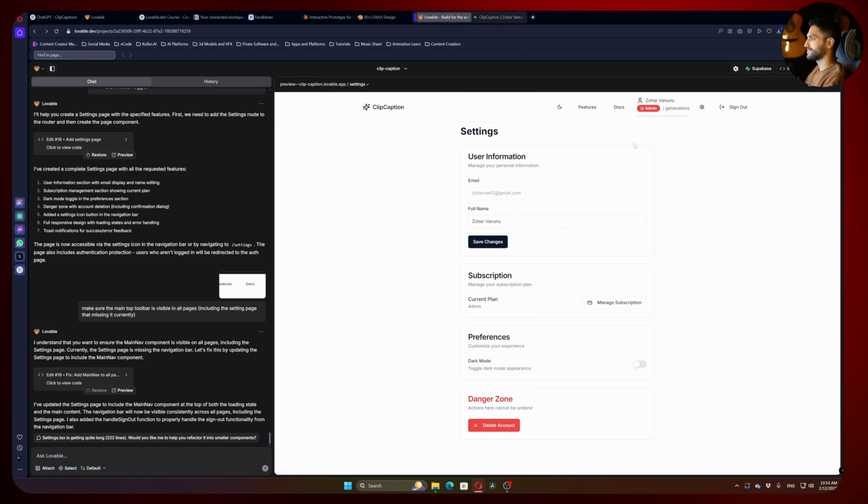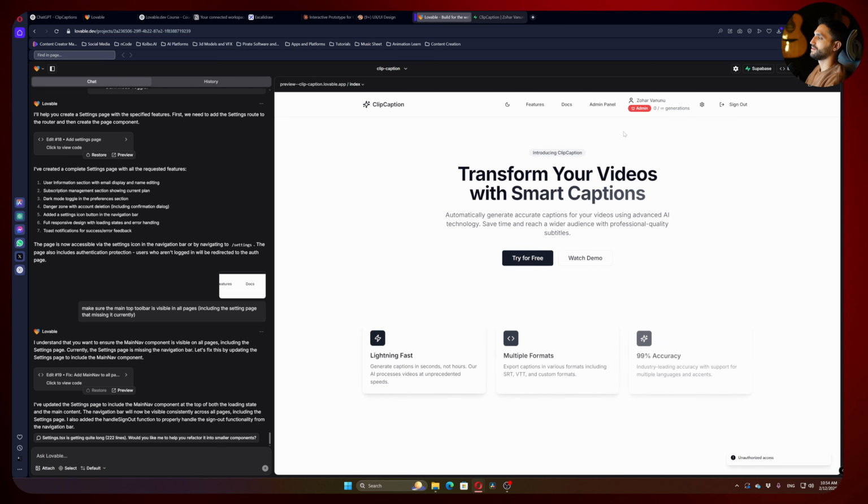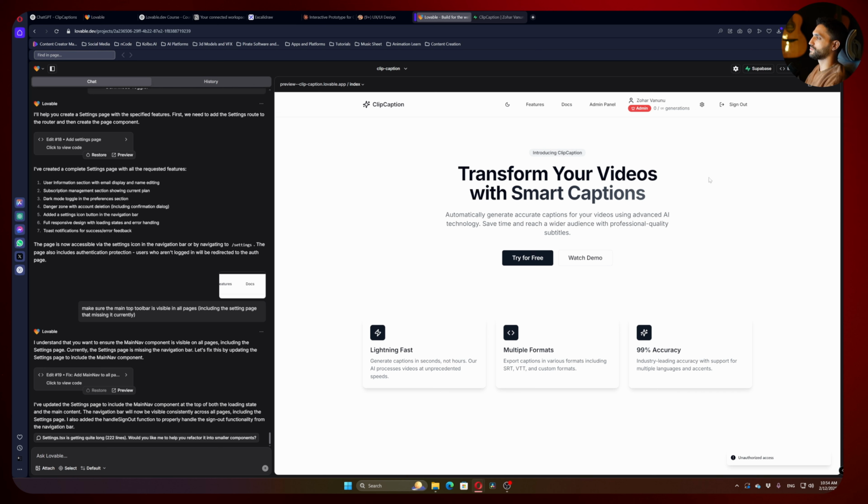I do see that I have irrelevant buttons here, like features and docs and stuff, and we probably don't want them. So first of all, before we continue, you can see again, we need to refactor our settings page. So let's do it, and then we will move on.